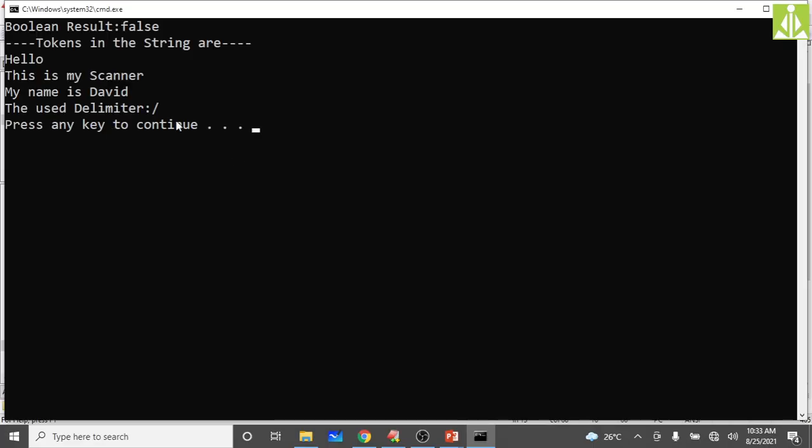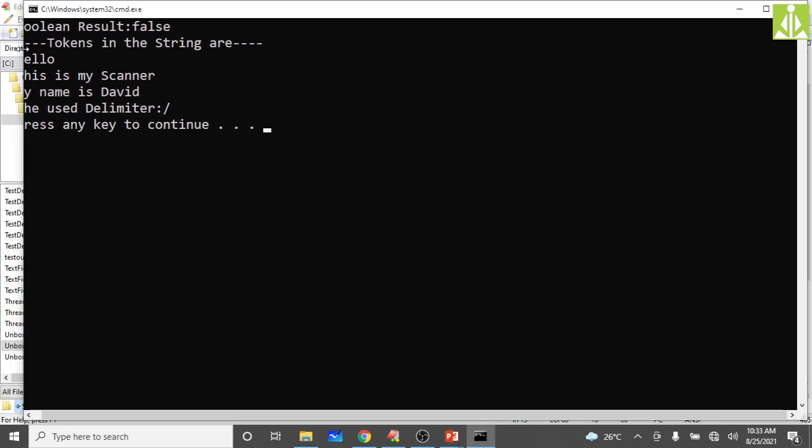See the output. The boolean result is false, because we applied the has next boolean method. It checks for the next boolean value inside the string, and inside the string we have all characters, not any boolean value, so it gives false output over here. Then whatever string we passed, we want to divide into tokens using the delimiter.